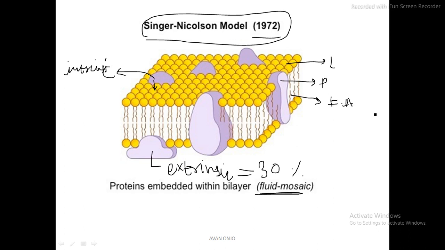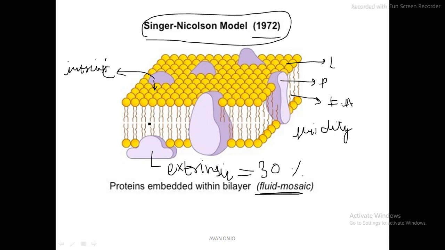Also, all of these proteins that are there prevent close packing, which provides a kind of fluidity to the layer. They also flip-flop sometimes, because they change their positions.